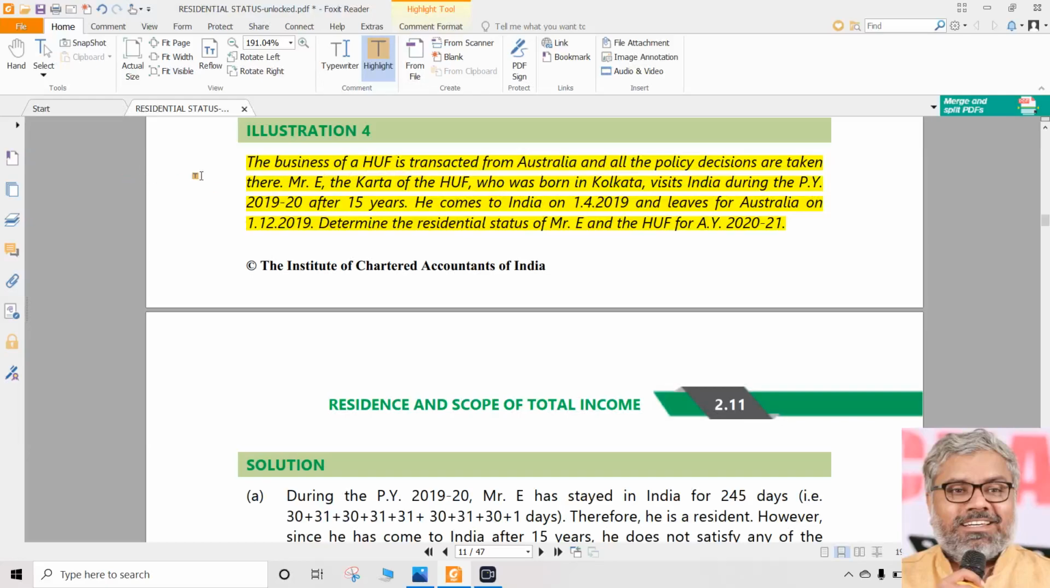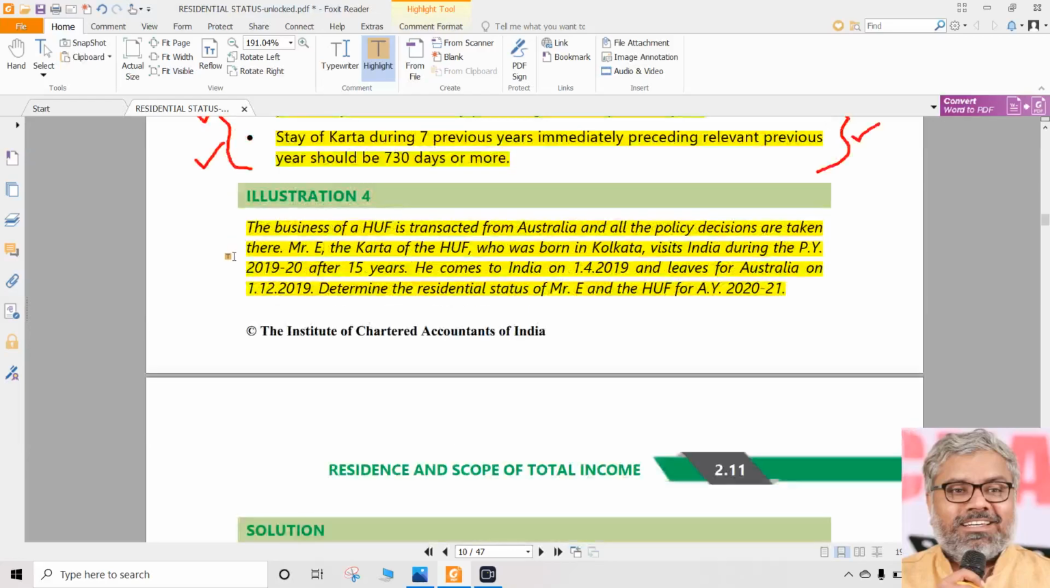Now let us understand from the first line itself what is the residential status of HUF. The HUF is being operated from Australia. All policy decisions are also taken there. That's enough, no? What can we say? Control and management of the affairs of HUF are situated wholly outside India. So what is the residential status of HUF? Straight away we can say it is non-resident. Once HUF is non-resident, we don't care about Karta and all.